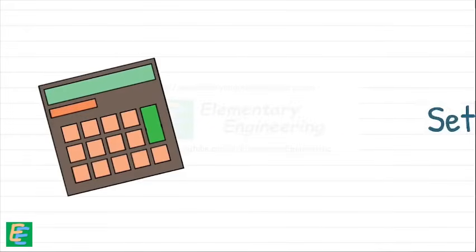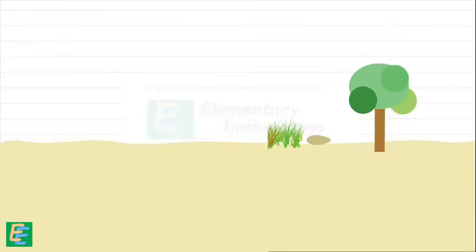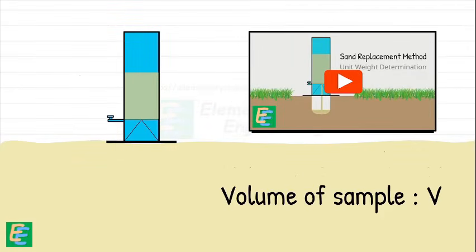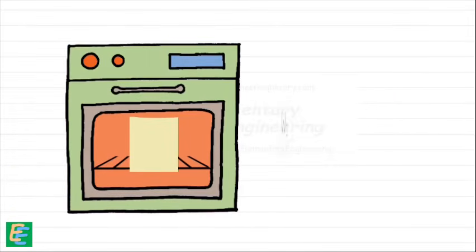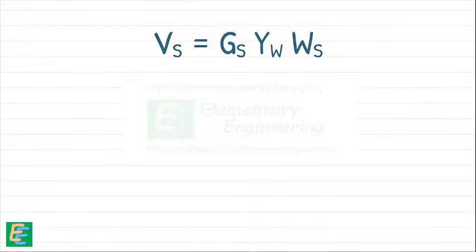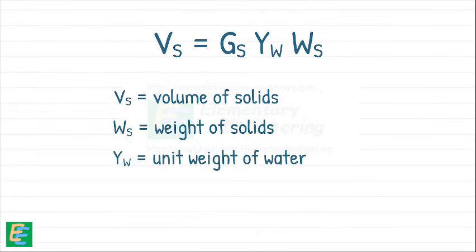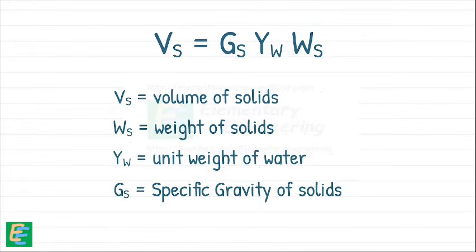So how are we going to calculate the settlement of soil in the field? We begin by collecting the soil sample from the field. We use the sand replacement method for the volume determination of the soil sample. Then we oven dry the sample, which gives us the weight of soil solids only. Next, we calculate the volume of solids using the following formula, where Vs is volume of solids, Ws is weight of solids, which we determined using oven drying, and gamma W is the unit weight of water. Gs is the specific gravity of solids, which is usually around 2.65 to 2.7 for most soils.